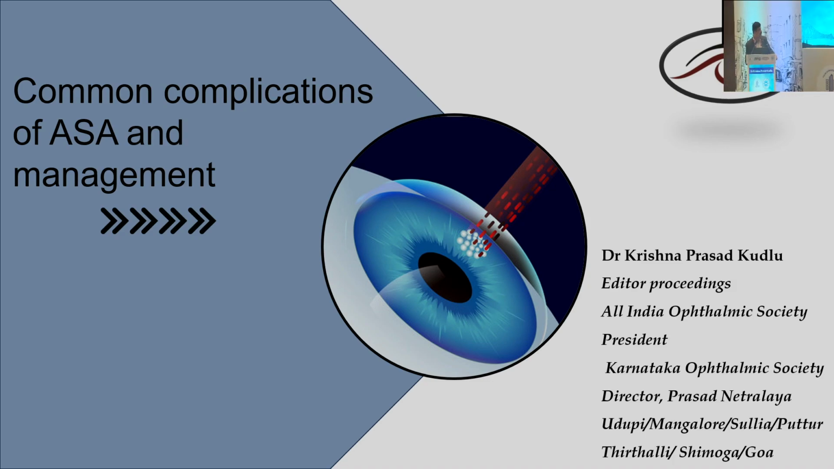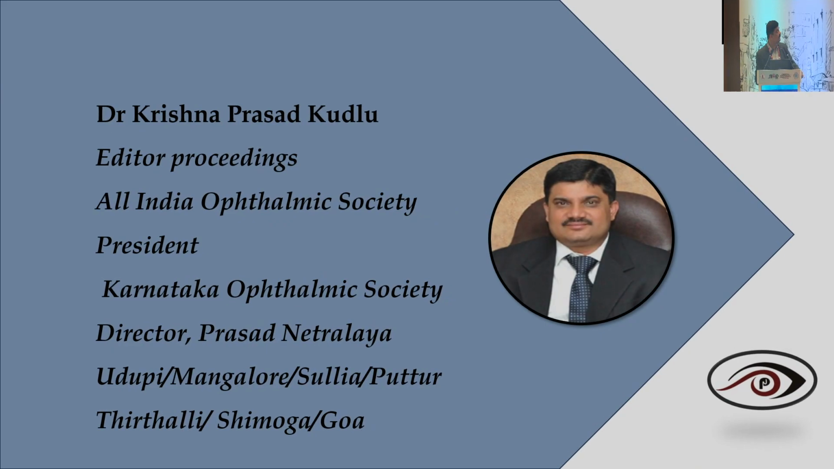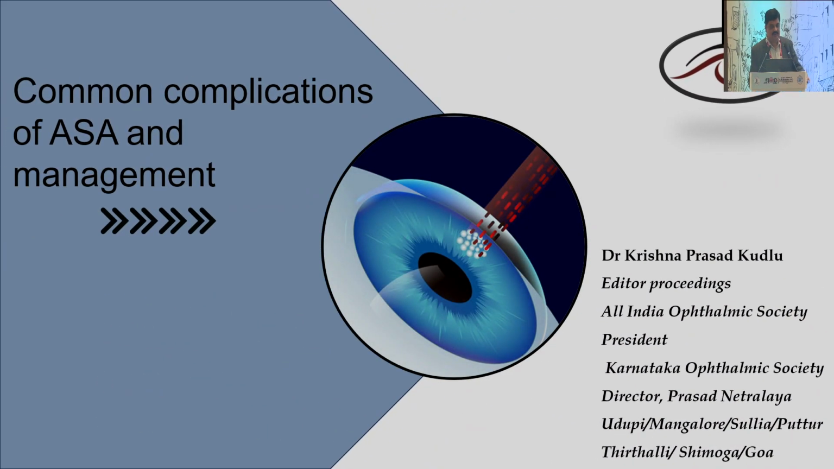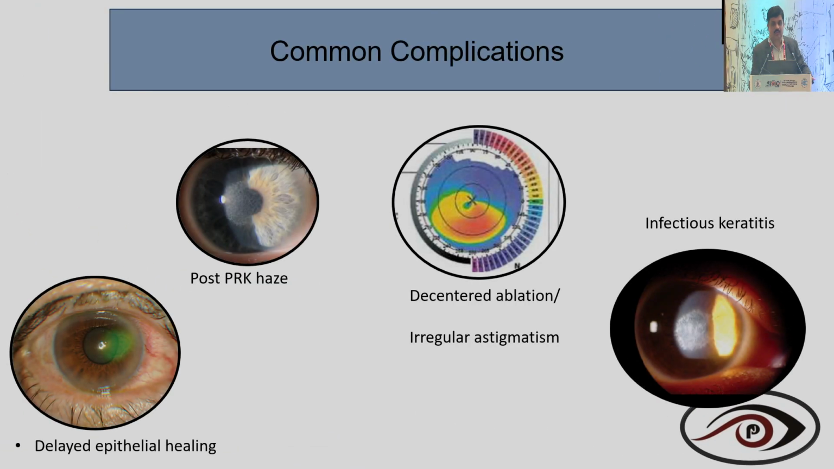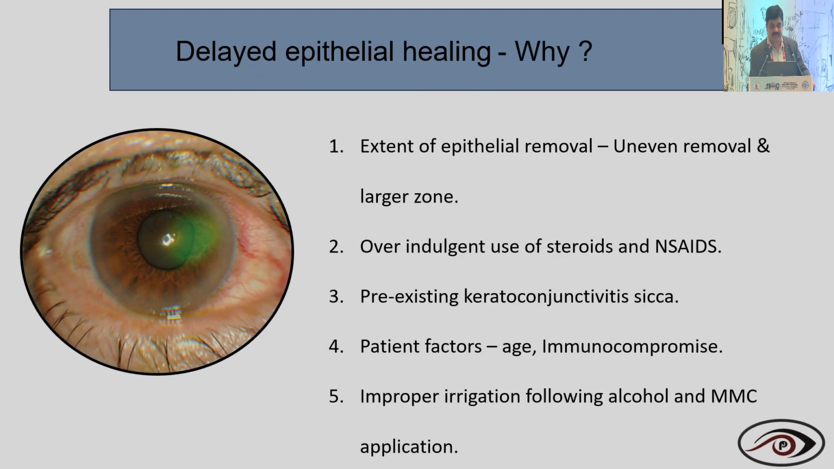Can you switch up my? Actually, I'll be talking about complications of advanced surface ablation and management. No financial disclosure for this talk. So, what are the common complications one can come across? One might be delayed epithelial healing, post PRK haze. You may have a decentered ablation with irregular astigmatism, and of course, one of the dreaded complications is infectious keratitis.